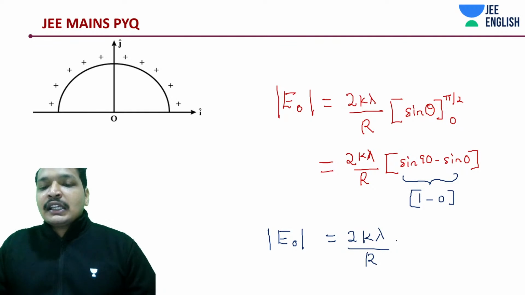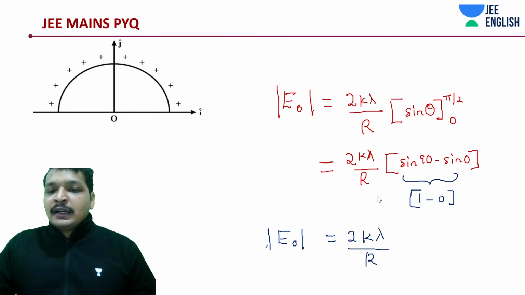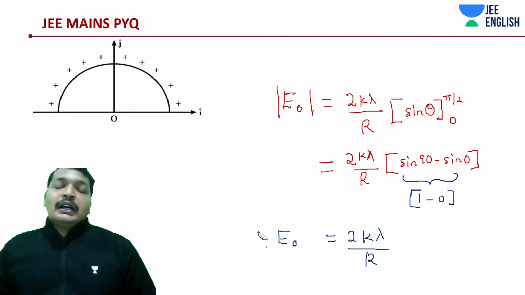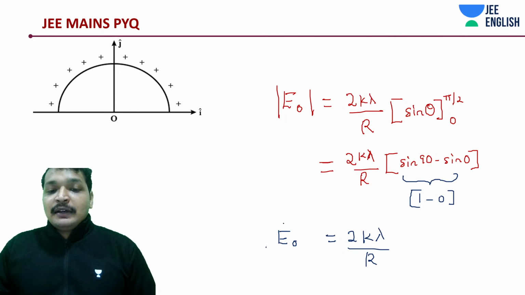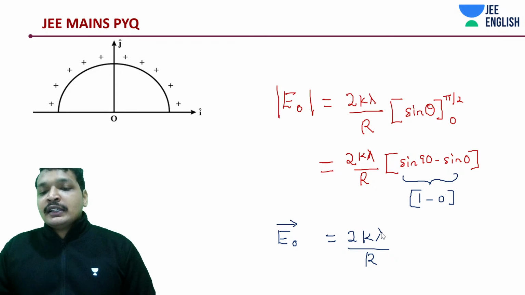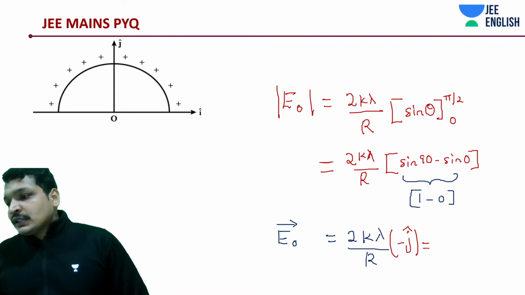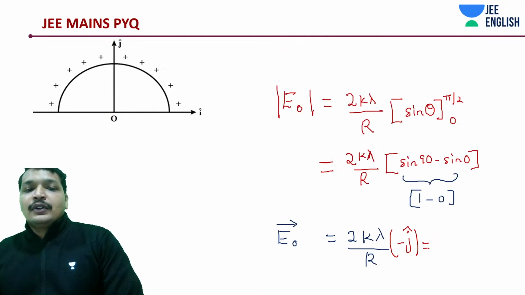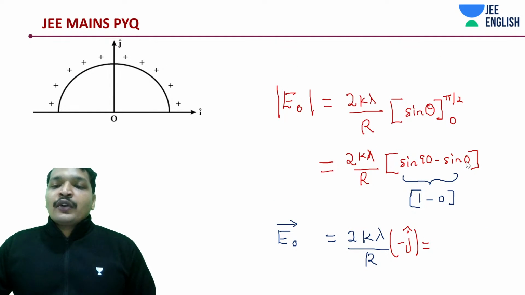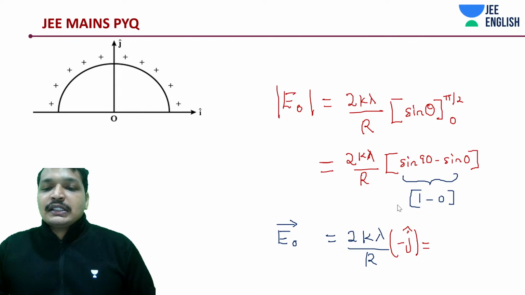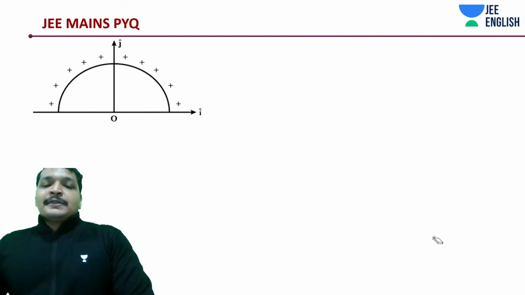And in physics, what is the key concept? It's basically one. If I'm taking out the magnitude part, just the magnitude, and turn it into a vector, it's going to be minus or plus minus j cap. And of course, you need to substitute the value. That's what we are going to do. It's a simple question, students. Yes, keep your concepts perfect.